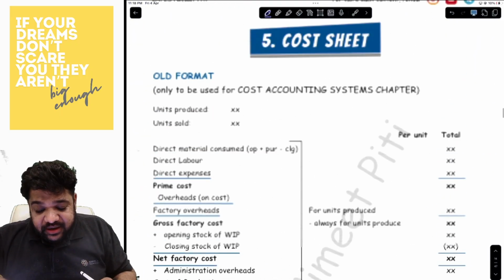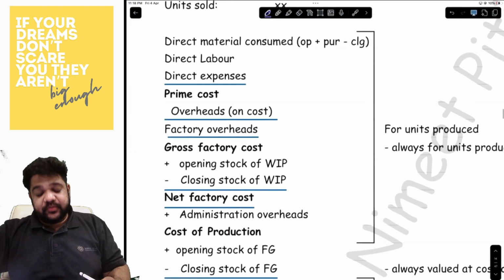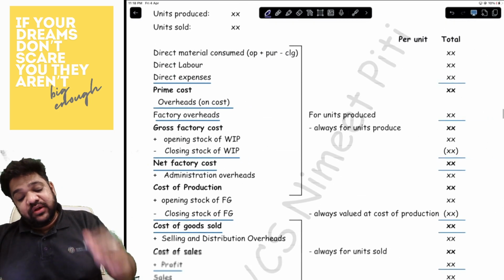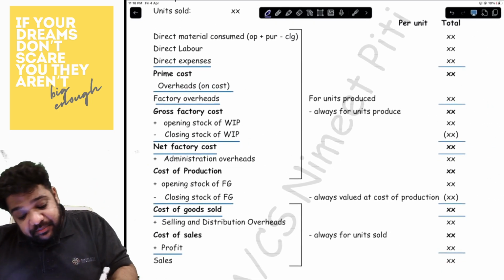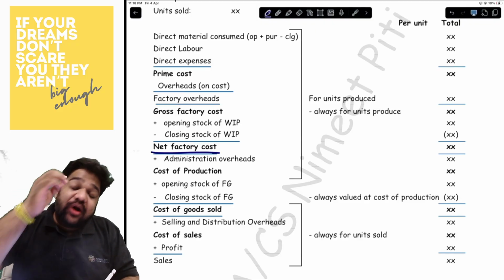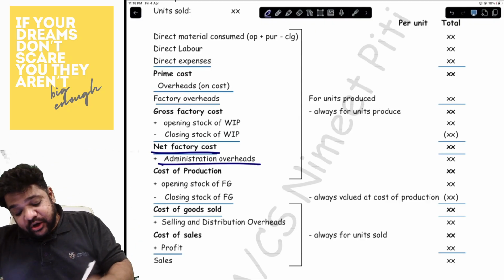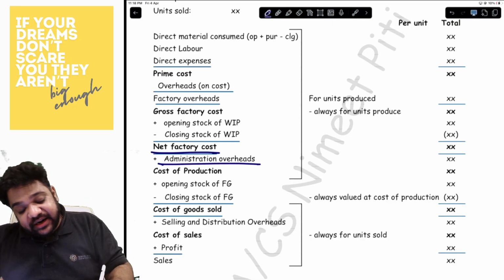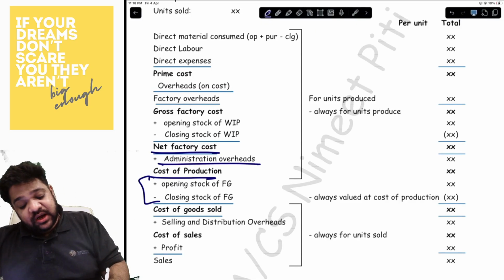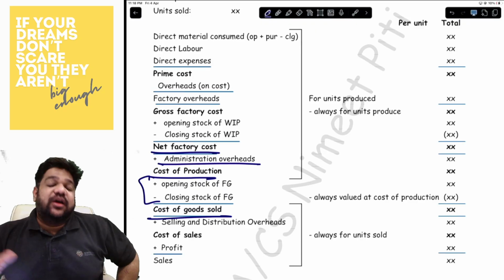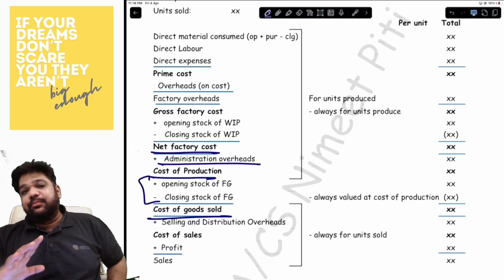Where is the old format of the cost sheet? Yes. In the old format of the cost sheet, everything is the same up to net factory cost. Under the old format, all overheads were production related except admin overheads, and you had the cost of production. You adjusted the opening and closing finished goods to get cost of goods sold, and then added the selling and distribution to get your COS, and then profit, sale.